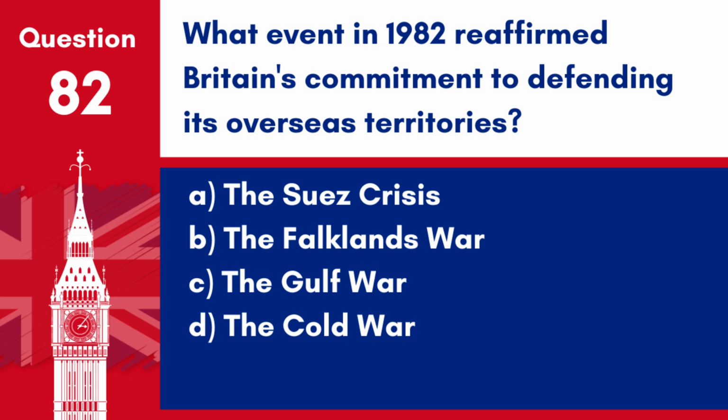Question 82. What event in 1982 reaffirmed Britain's commitment to defending its overseas territories? A. The Suez Crisis. B. The Falklands War. C. The Gulf War. D. The Cold War. Answer: B. The Falklands War. The Falklands War in 1982 between the United Kingdom and Argentina reaffirmed Britain's commitment to defending its overseas territories.